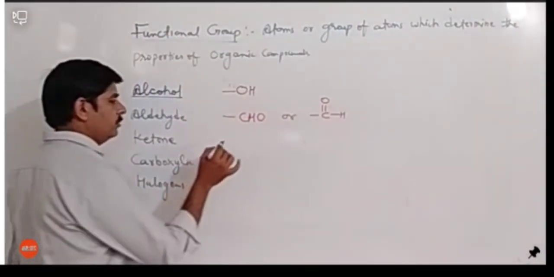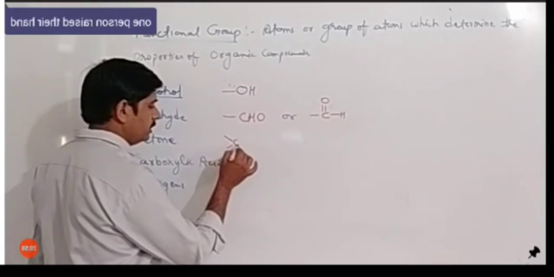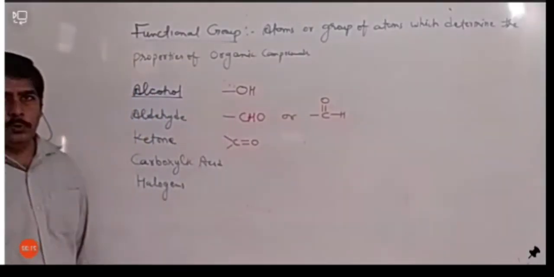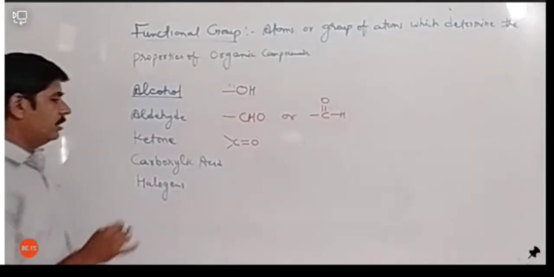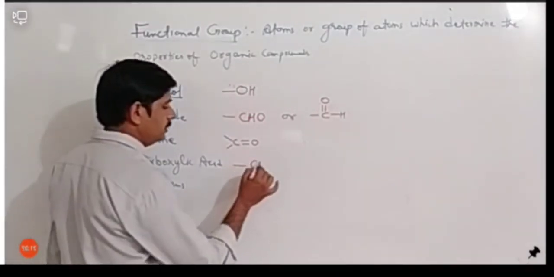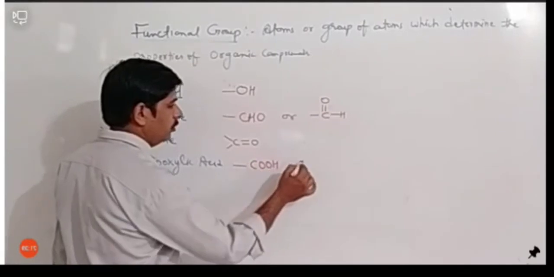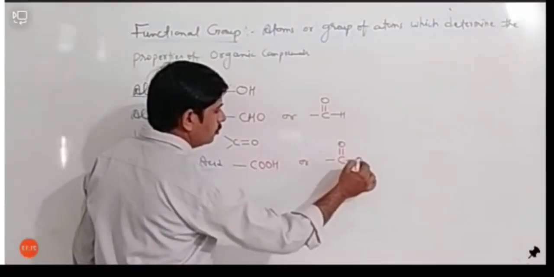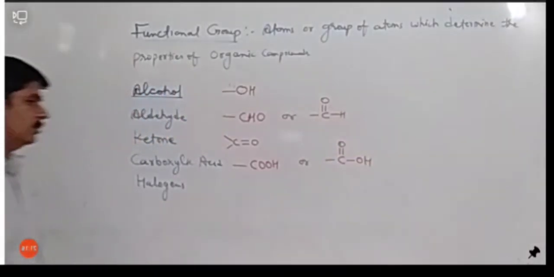If we are talking about ketone, ketone is just like this. A carbon having oxygen with 2 bonds is called ketone. And carboxylic acid can be written as COOH, or it can be written in expanded form. So this is also carboxylic acid.